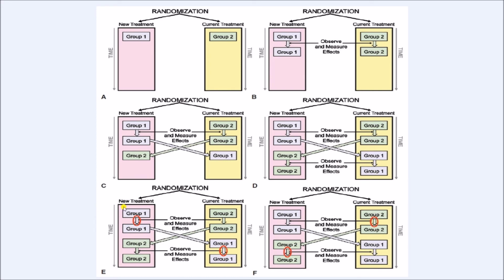Now look at this. Comparison is done between the people in a single group. See here, the group 1 people, before they started amlodipine and after they completed 1 year of amlodipine, we measure how much blood pressure decreased.